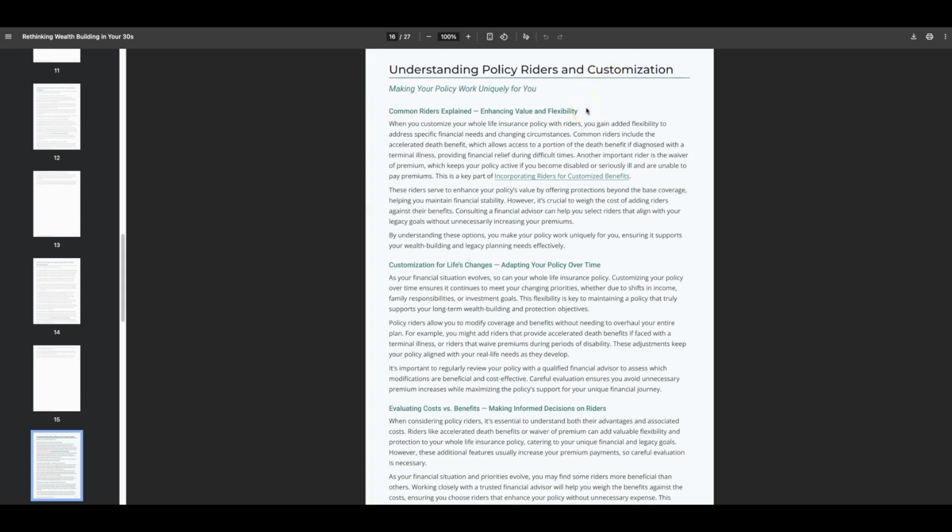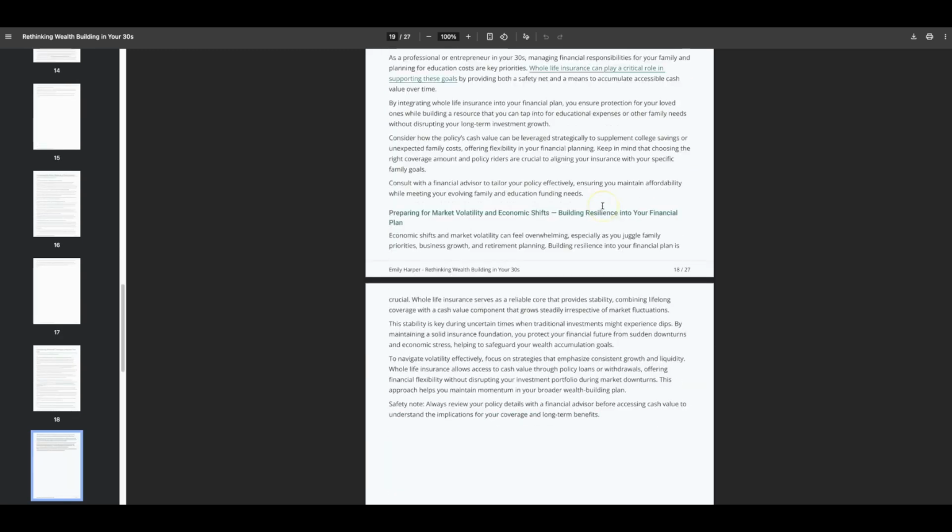So each part of the ebook builds on the previous one, and it links to different parts of the ebook as well, so that if someone needs to read something again, they can go back or they can go forward and understand more of that.